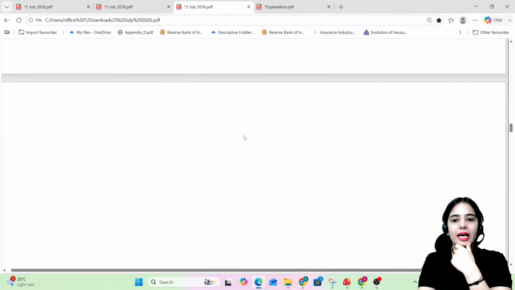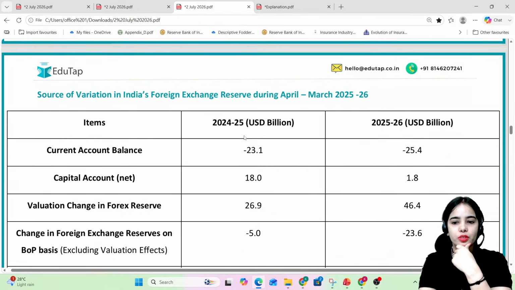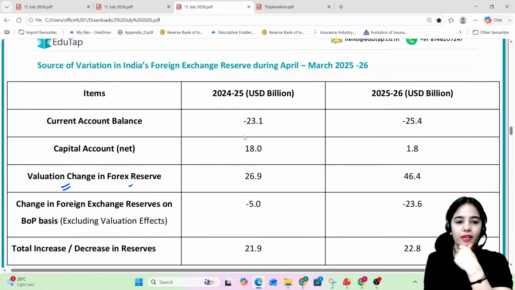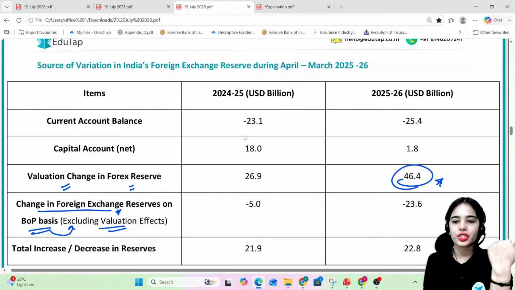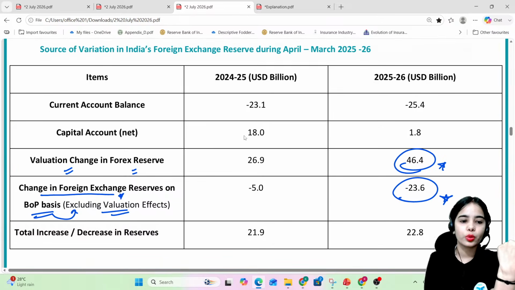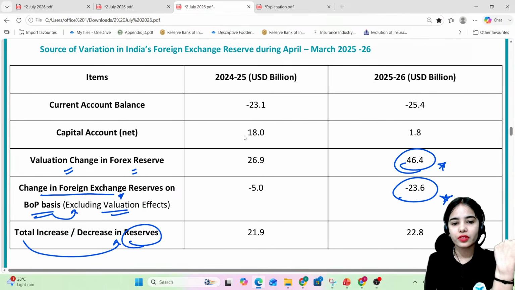Remember the data in the first one. The valuation change in forex reserves is $46.4 billion. Change in foreign exchange reserves on balance of payment basis only, excluding the valuation effect, is $23.6 billion. The total increase or decrease in reserves including the valuation effect is 22.8.